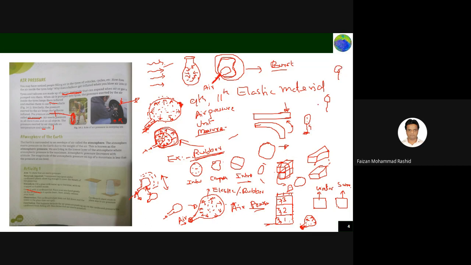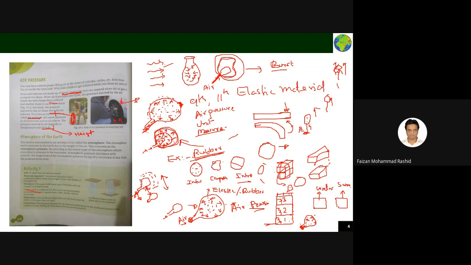And after some time, don't assume that this balloon will keep on moving. After some time, after some height, it will go and burst. This is because the air pressure increases with altitude. Altitude means height. So this is one case: air pressure increases with altitude.